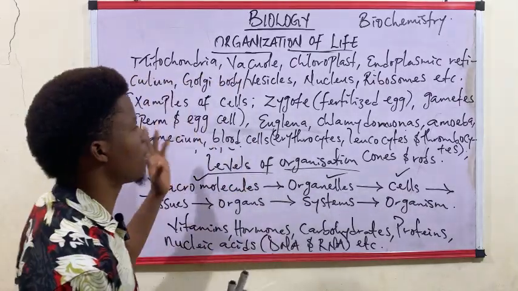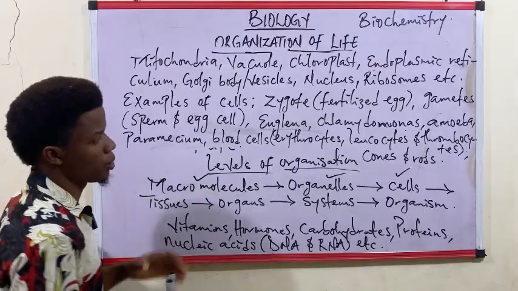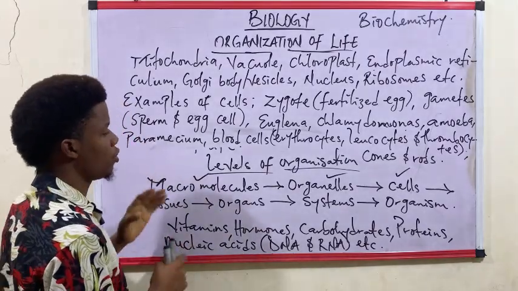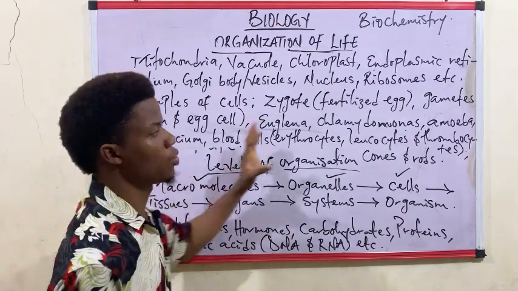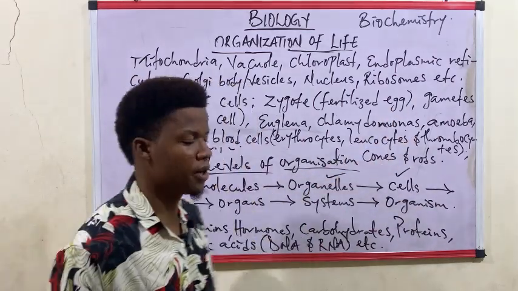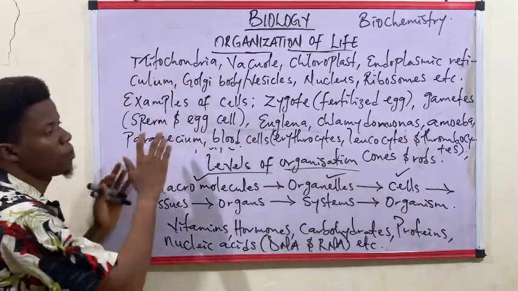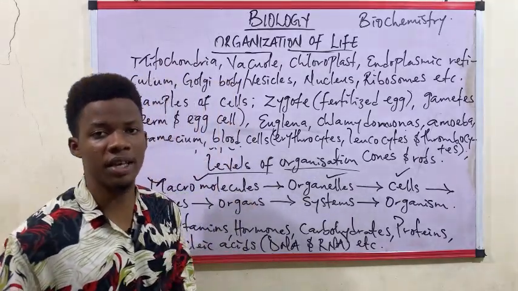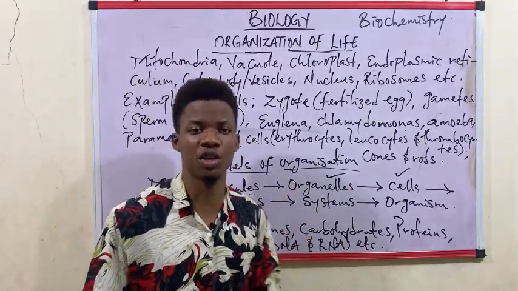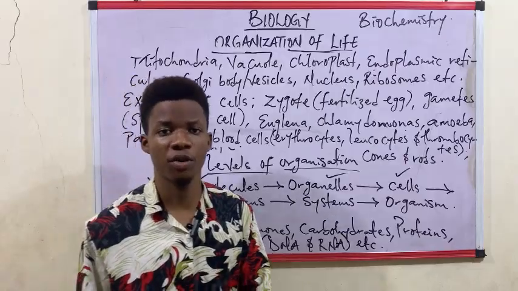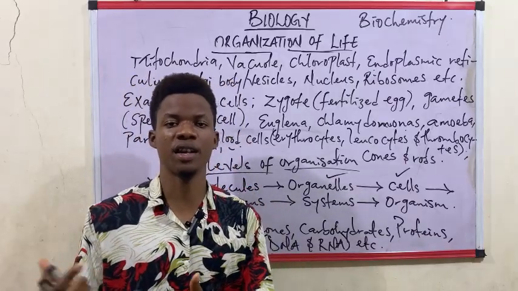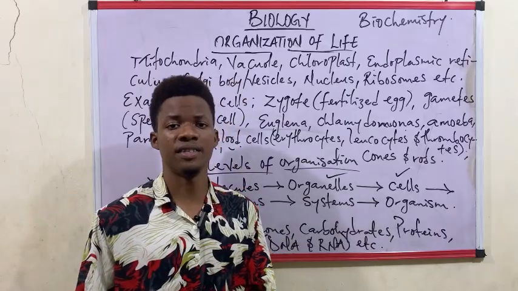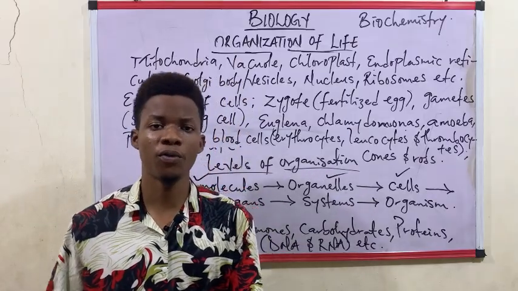There are other examples, but I think we're going to stop here. You have to master this. These are the most popular examples you actually come across. I'll give you a hint: when you are going through your test or reading your textbook and something is a cell, just know that it exists at the cellular level of organization.